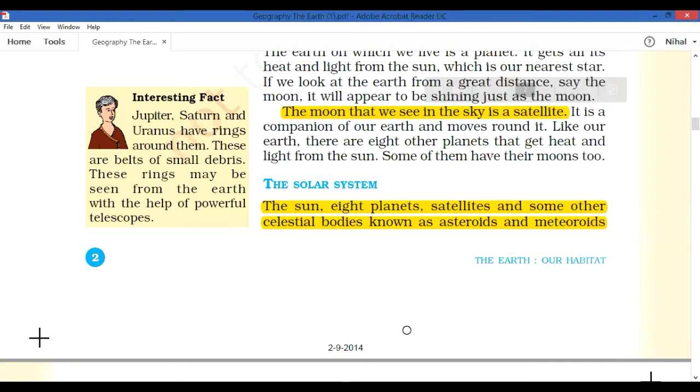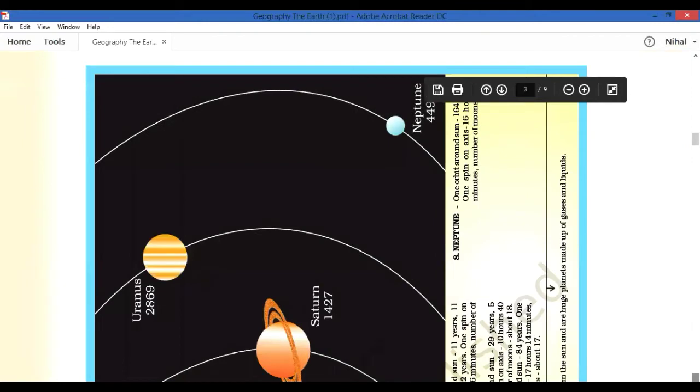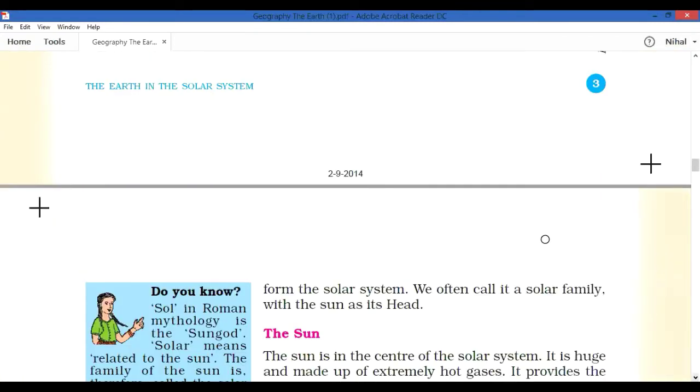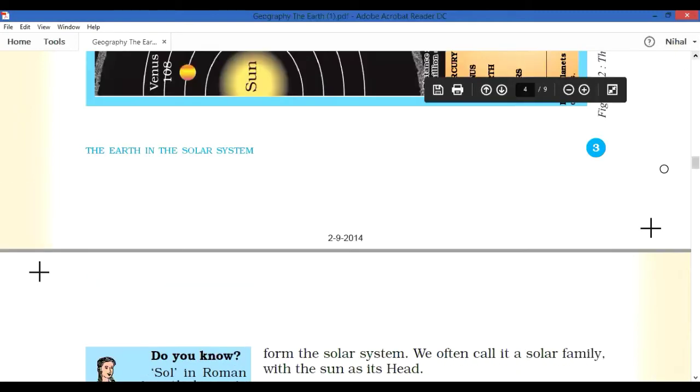The sun, 8 planets, satellites like the moon, and some other celestial bodies known as asteroids and meteoroids. We also call it a solar family, and who will be at the head of the solar system? The head of the solar system is the sun.